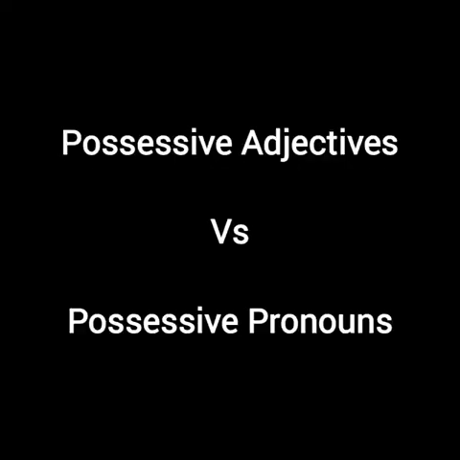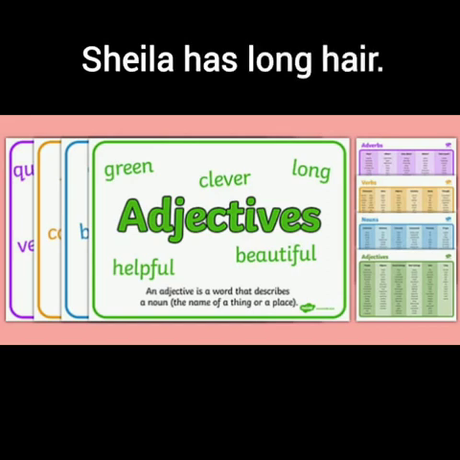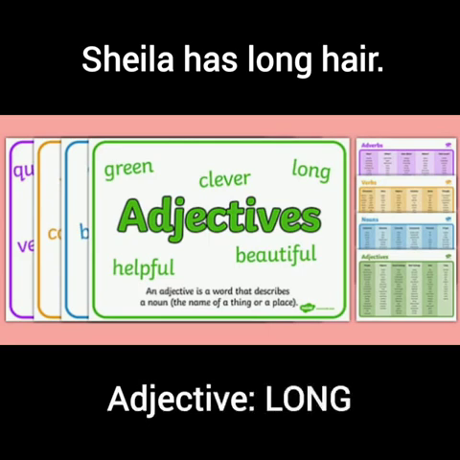Today we'll talk about some grammar, and in grammar we will be doing today possessive adjectives and possessive pronouns. Now you know what is an adjective? You must have done in class 2. An adjective is a word which tells you something about a noun. For example, Sheila has long hair. So what is the adjective in this? Long. So long is telling you something about hair. So long is an adjective.